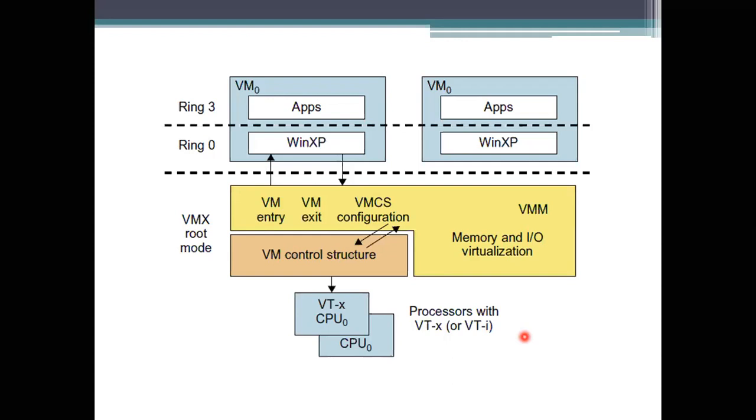So the transitions you are maintaining go from the CPU to the hypervisor, from the hypervisor to the guest operating system, from the guest operating system back to the hypervisor, and then from the hypervisor to the host operating system.